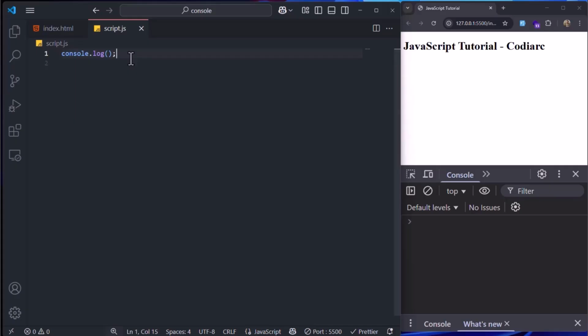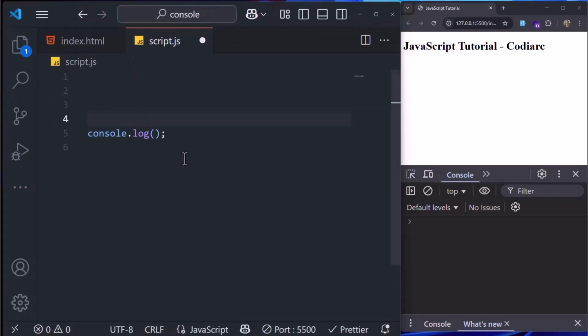But before we end this video, because it was so short, I'm going to add something else in JavaScript, and that is actually comments. In this video, we also need to learn comments and how we use them. In JavaScript, comments are used to add notes to your code without affecting its functionality. They help explain logic, improve readability, and serve as reminders. There are two types of comments. The first one is a single line, which you can create using double slashes like that.